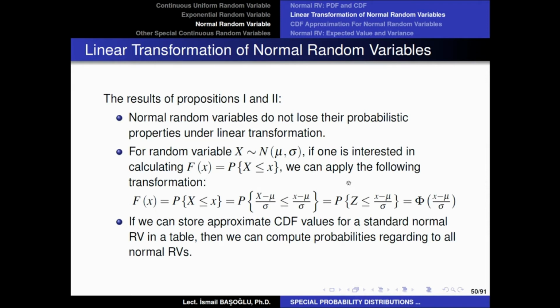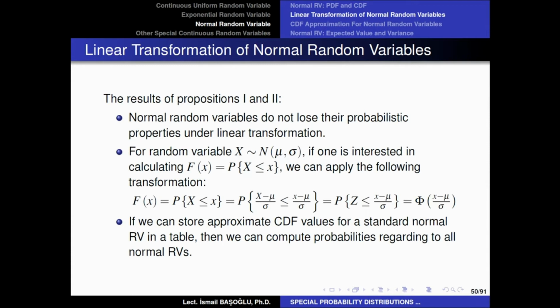So you see, the CDF of any normal random variable with location parameter mu and scale parameter sigma is equal to the CDF of a standard normal random variable at x minus mu over sigma. So this is a very good thing, because for any parameter setting of a normal random variable, the CDF value can always be calculated by using the CDF of a standard normal random variable.